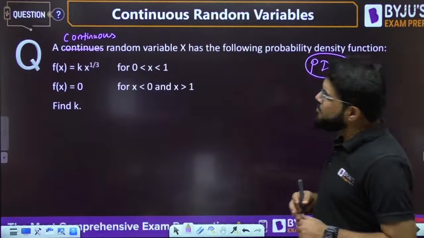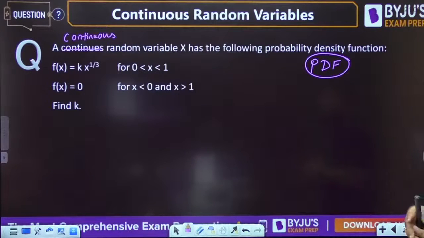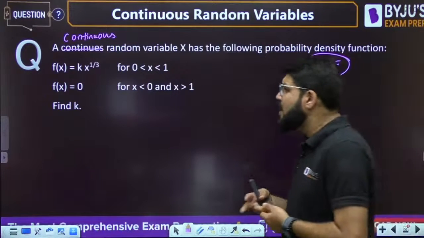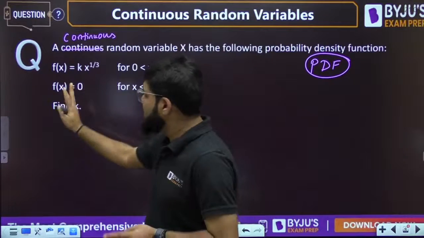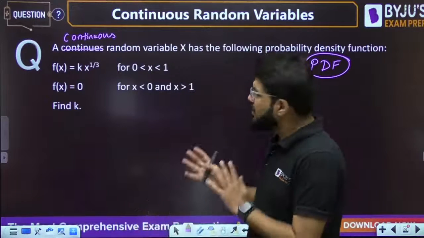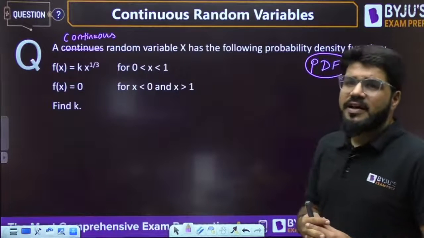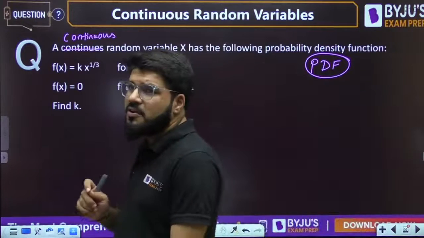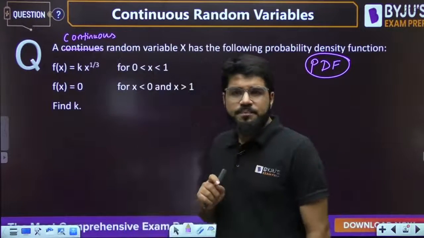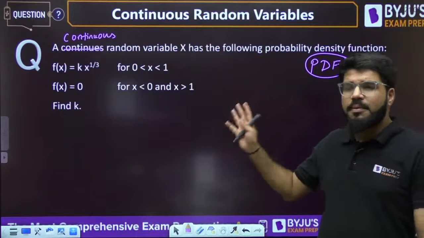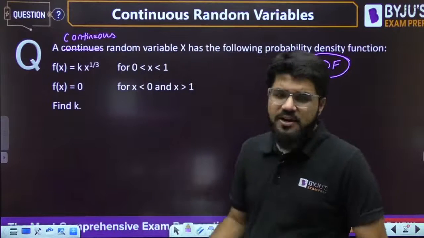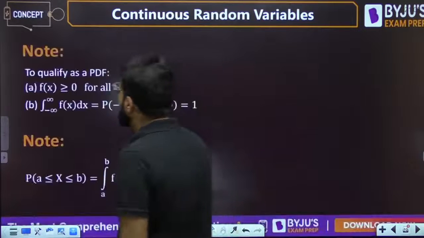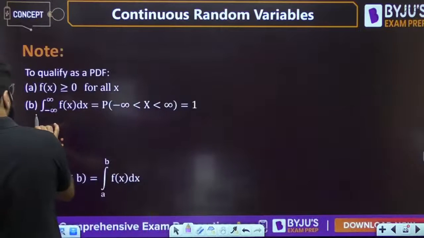Now, in this question, the PDF is given: f(x) equals k x raised to the power 1/3 for x between 0 and 1, and for x less than 0 or greater than 1, the PDF f(x) is equal to 0. Find the value of k. So what is the important property of PDF you are going to use here? All important points will come up in the session through questions, and you are going to see a different variety of questions. The important property you are going to use here is this particular property.